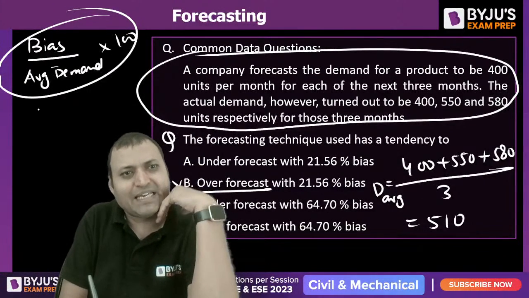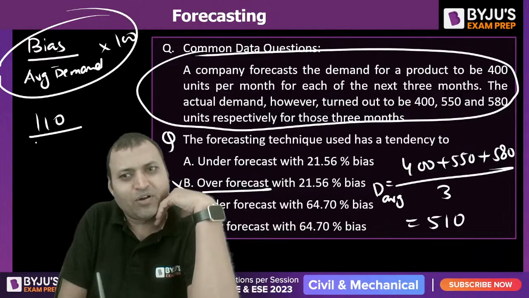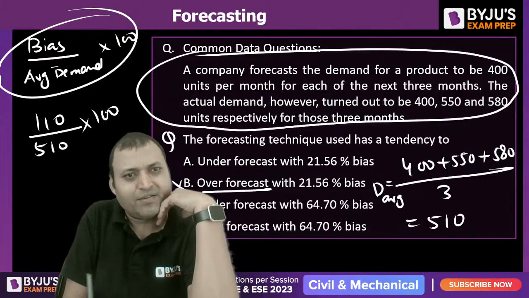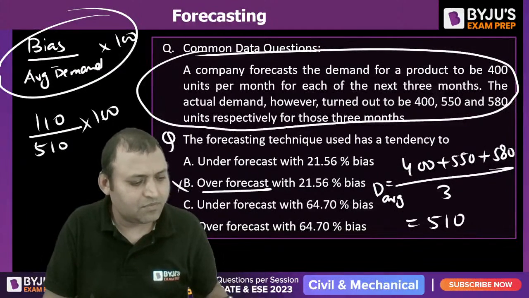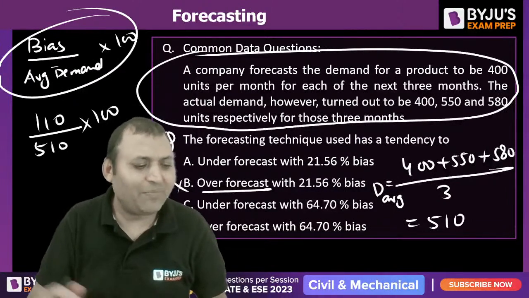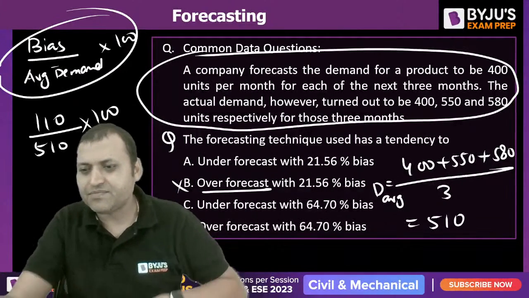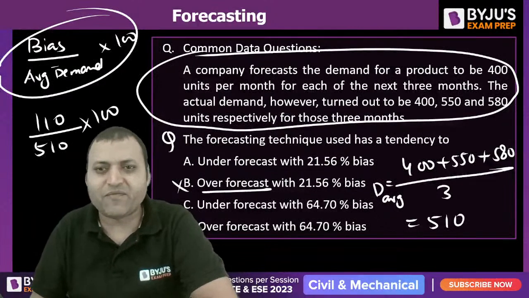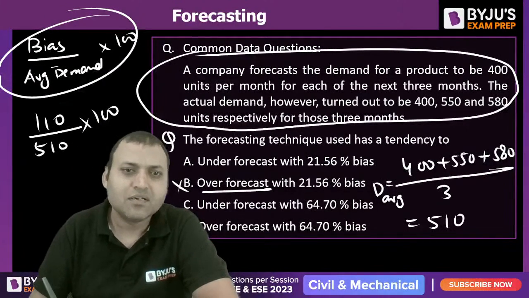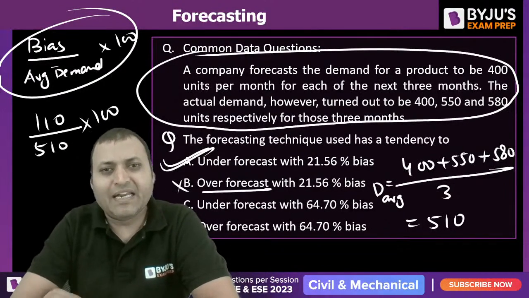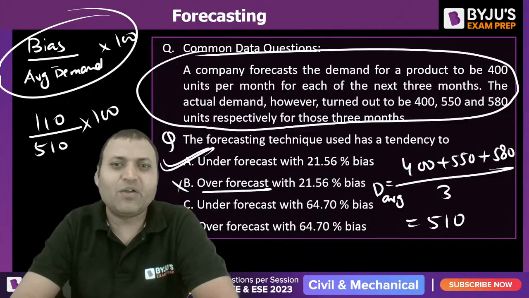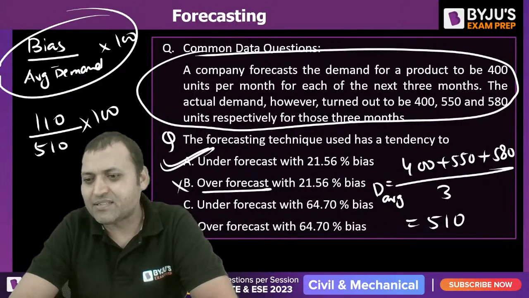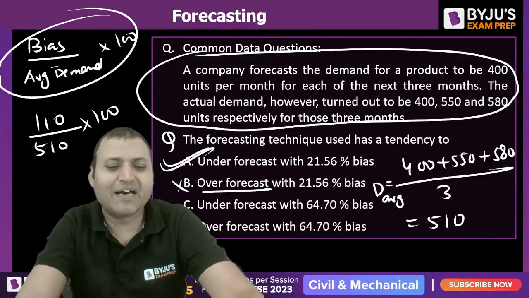So the average is 1110 upon 510 into 100. So it will be 21.56. So under forecast with 21.56% is bias. Option A will be the answer.